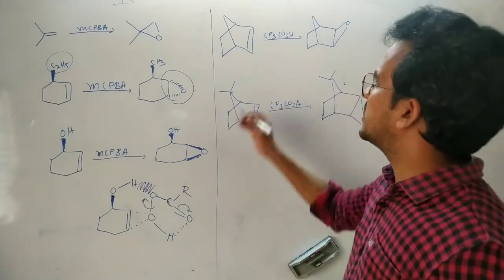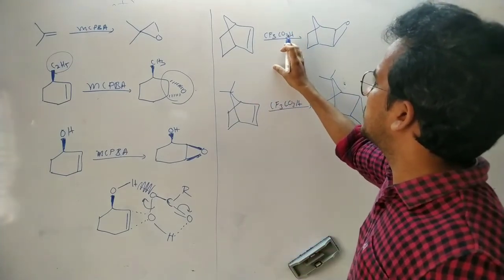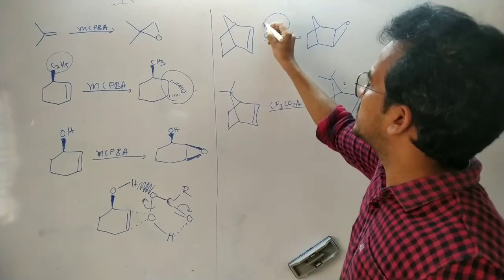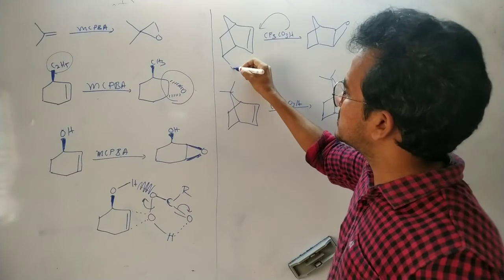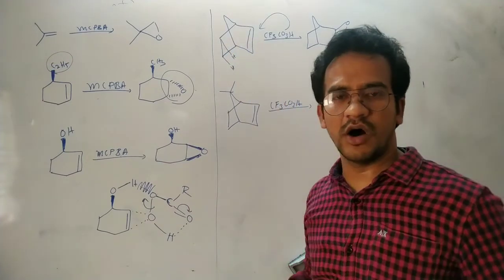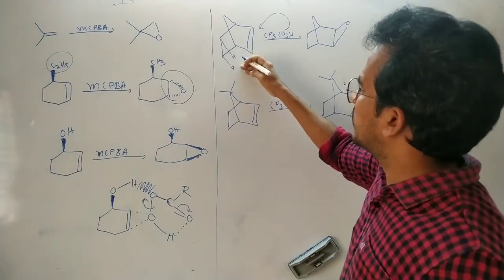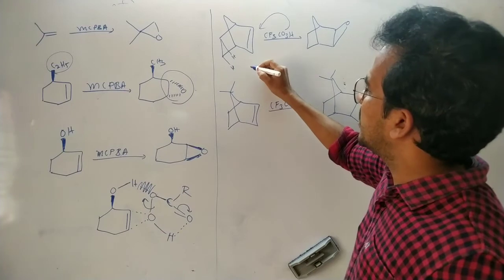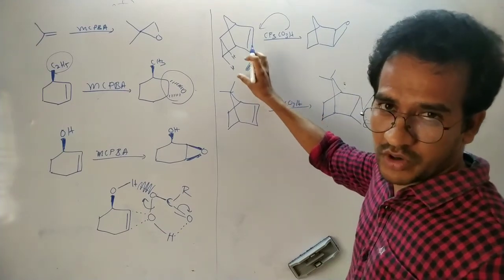Next in this case, this peracid approaches from the top face. Why? Because here hydrogens are there, and the hydrogens are downward. When these hydrogens are downward, the peracid faces some repulsion when approaching from the bottom.